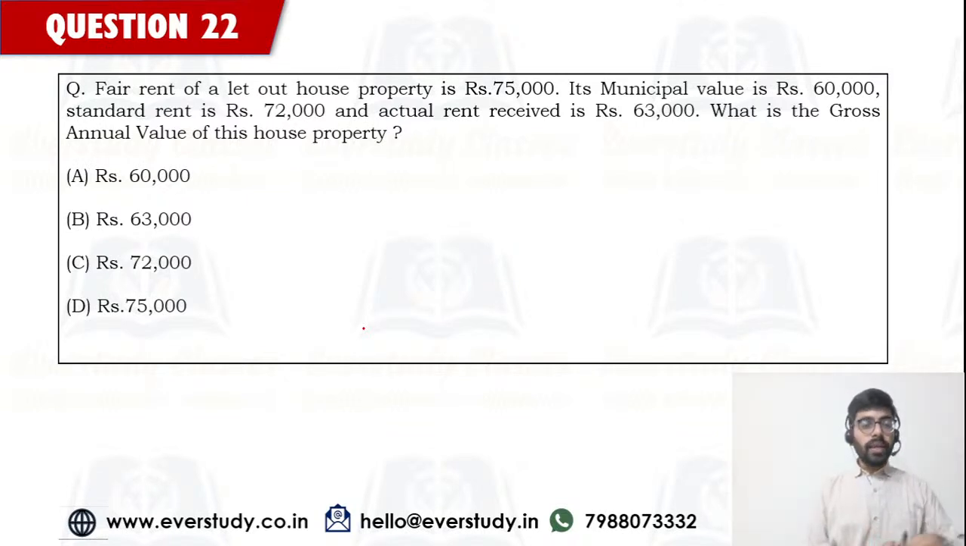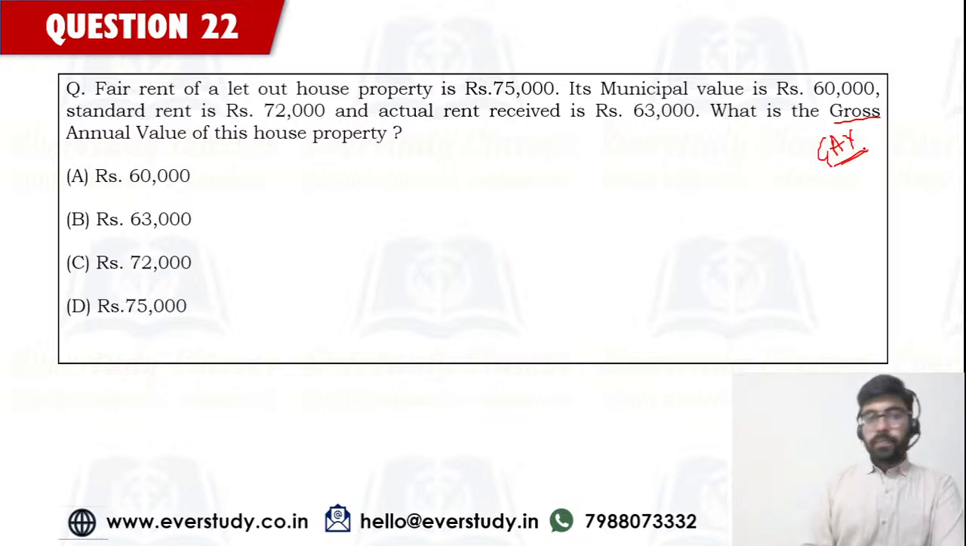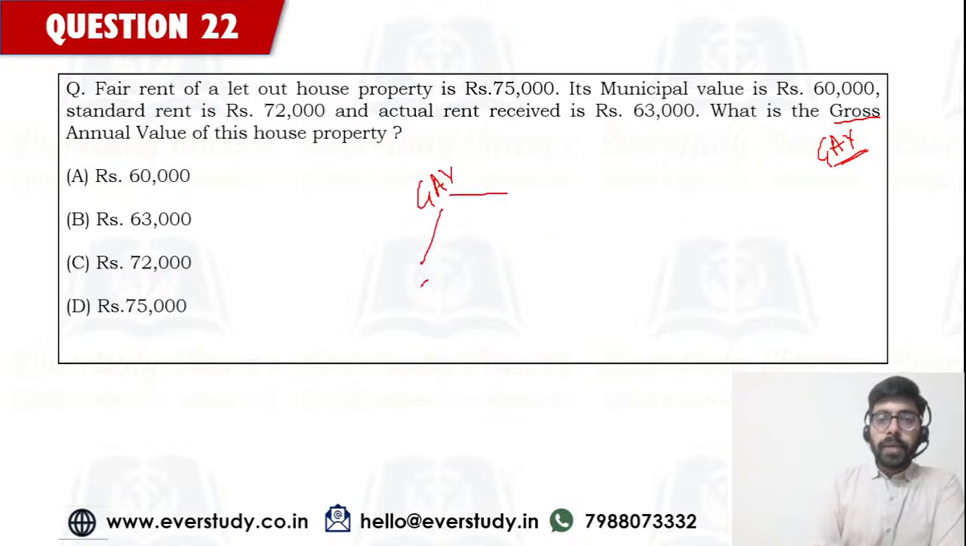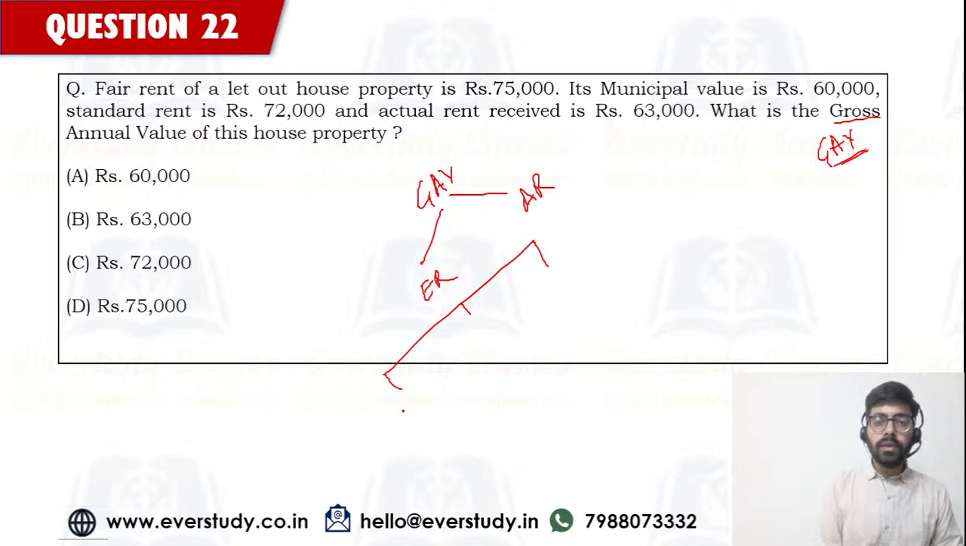Okay, this question is income from house property. You have to find the GAV, gross annual value. Let's see who gives me the first answer. Let's see who's the first one to give me the correct answer. GAV. What is your GAV? Expected rent and actual rent. Expected rent, you have to see 3 things: municipal value, fair rent and standard rent.